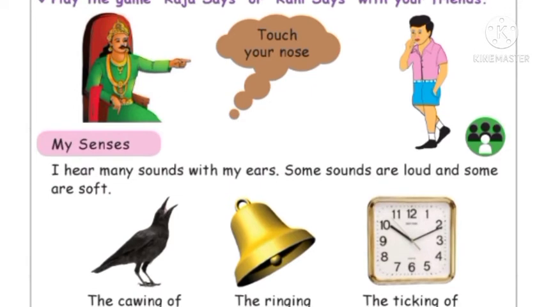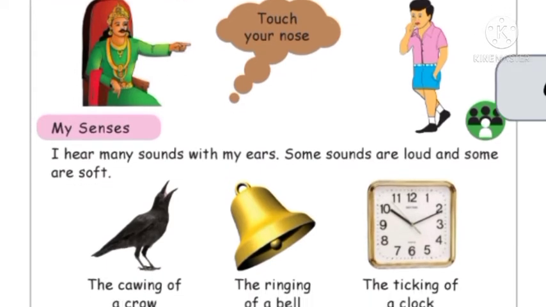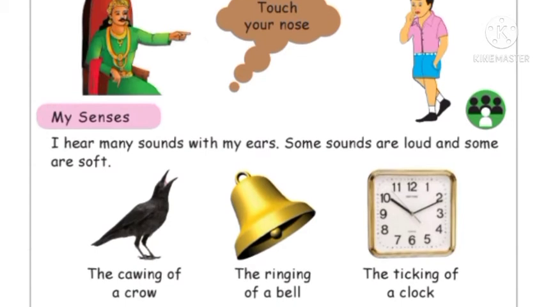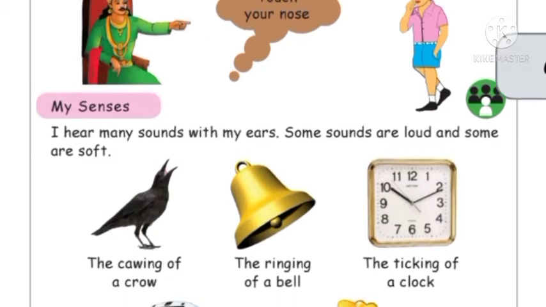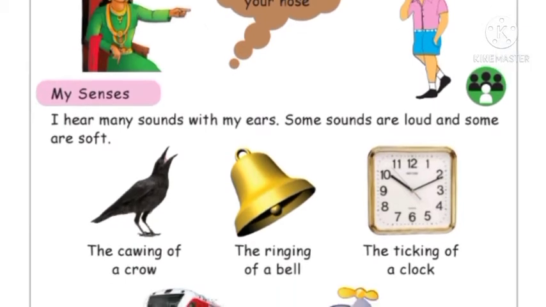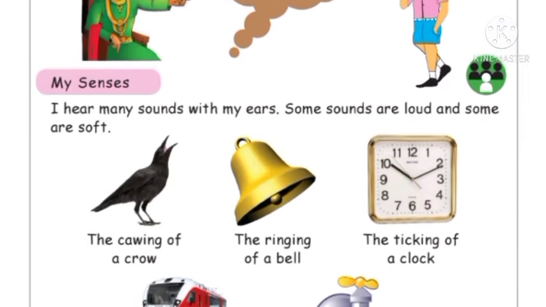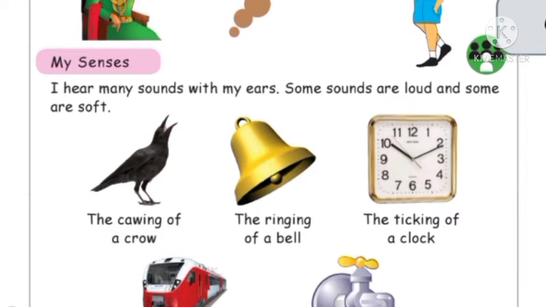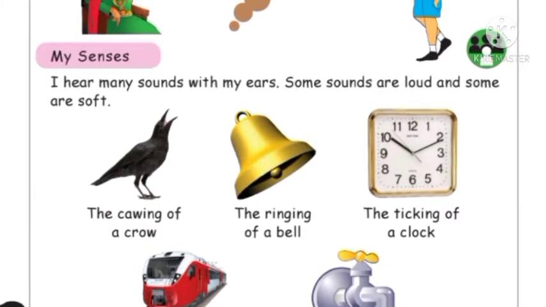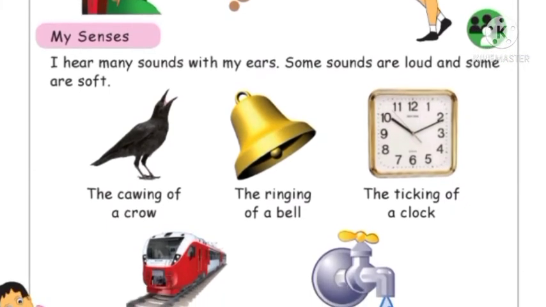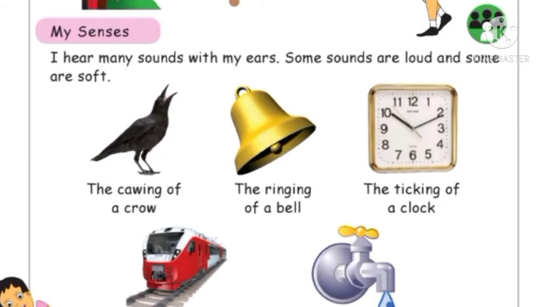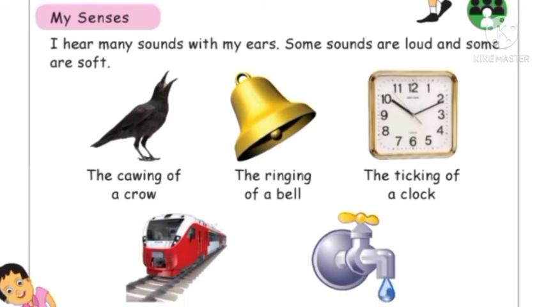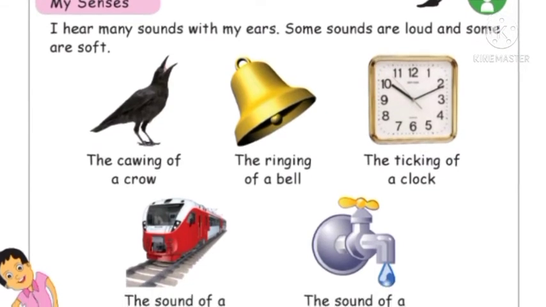Okay. So now let us study about the senses. See here children, I hear many sounds with my ears. Some sounds are loud and some are soft. We hear many sounds with our ears. Some sounds are loud and some are soft. The cawing of a crow, the ringing of a bell, the ticking of a clock, the sound of a moving train, the sound of a water drop.